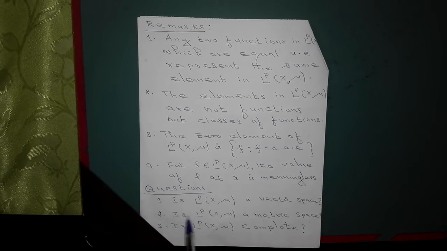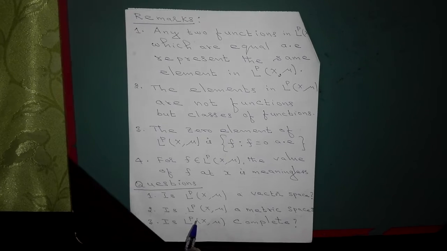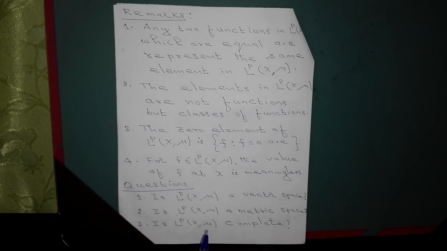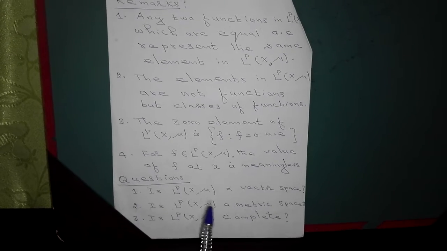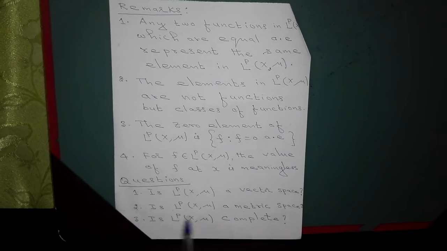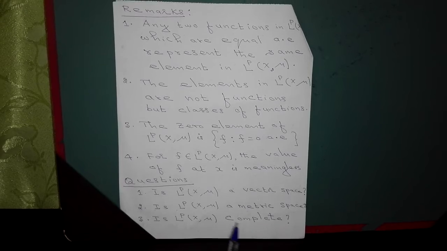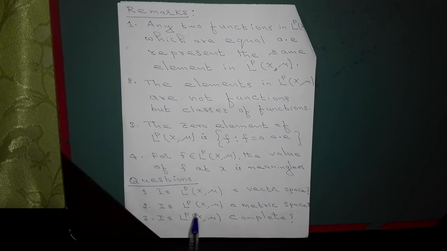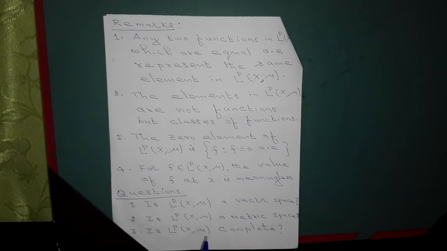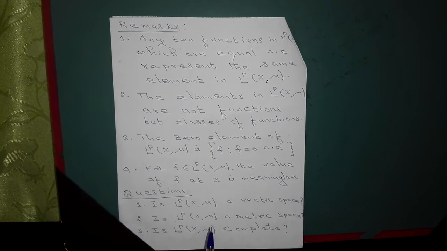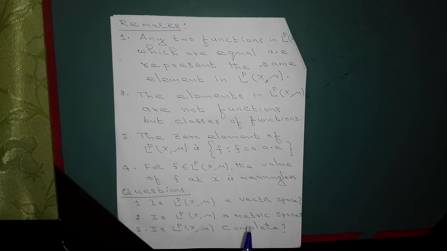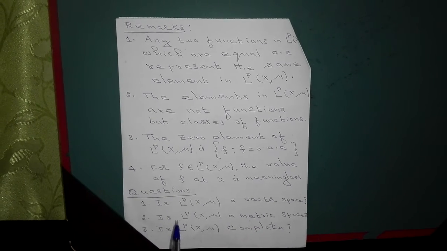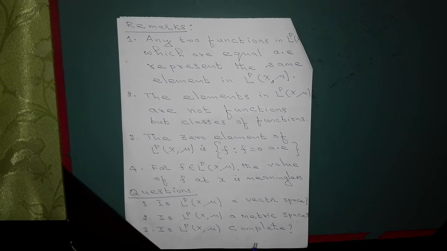And second question, is this L^p(X, μ) a metric space? If you have studied a normed linear space in the linear algebra course, if you know what a norm is, then the question would be, is this space L^p(X, μ) a normed linear space? If you have not studied normed linear space, you need not worry about it, but you have studied metric spaces, so the question is whether this L^p(X, μ) is a metric space.